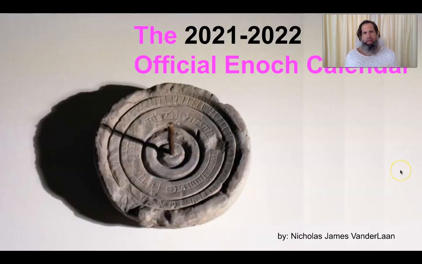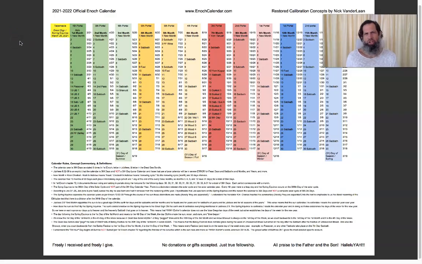So now let me go ahead and share with you the 4 different versions of the 2021-2022 official Enoch calendar. So here is my 1-page Enoch calendar for the 2021 to 2022 year. And this is a 1-page printout. This is a great calendar just to put in your glove box or wherever you have it at, or even to share it with people, because it's just a 1-page calendar.